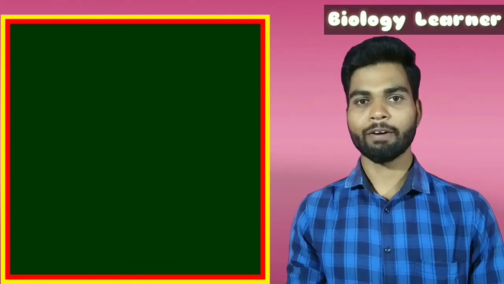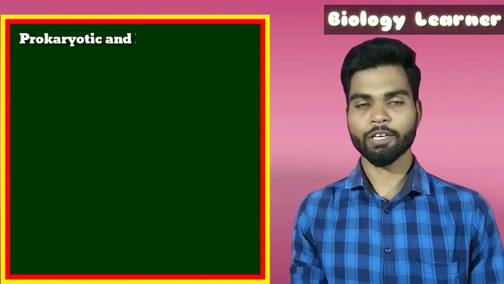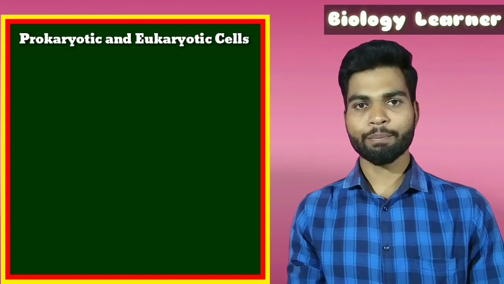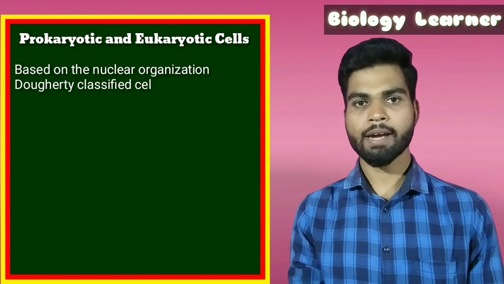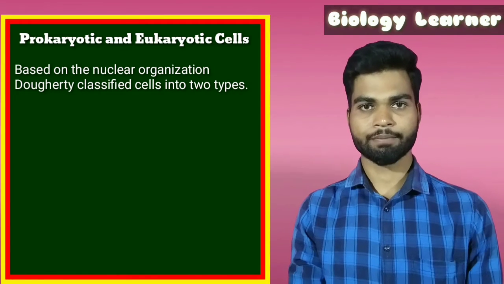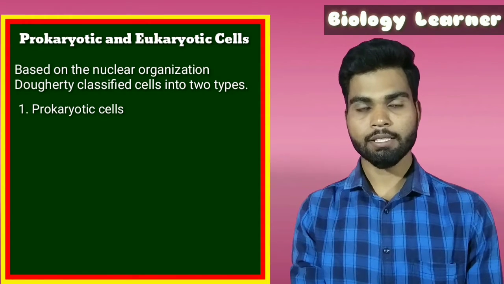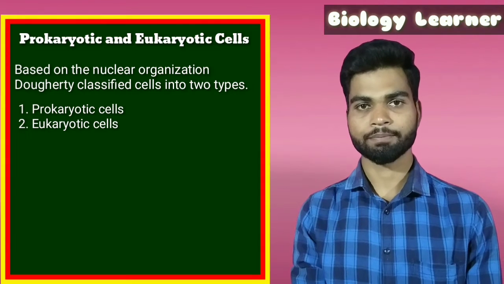In this video, we will learn about the prokaryotic and eukaryotic cells. On the basis of nuclear organization, Dougherty classified cells into two types, that is, prokaryotic cells and eukaryotic cells.